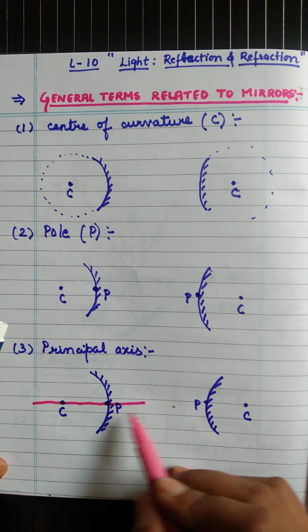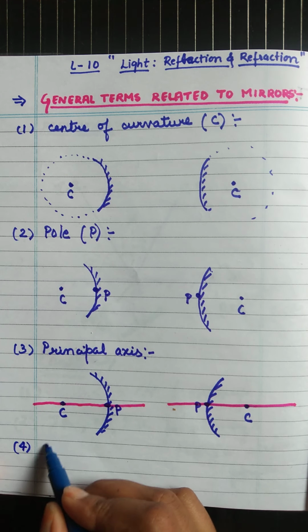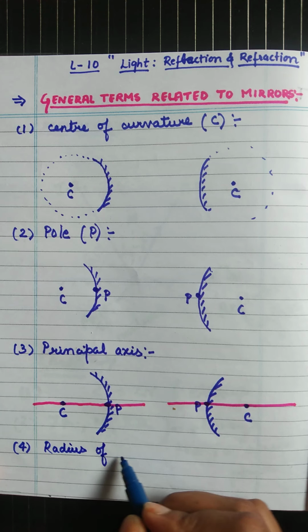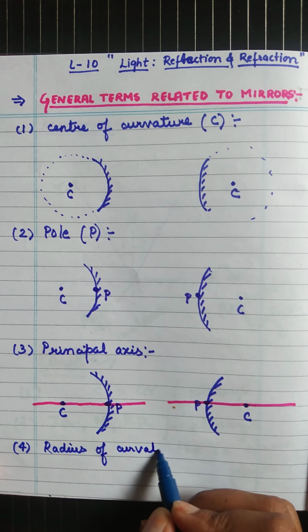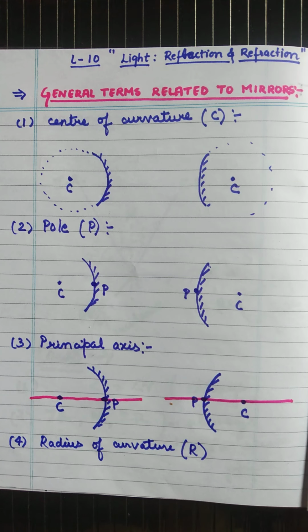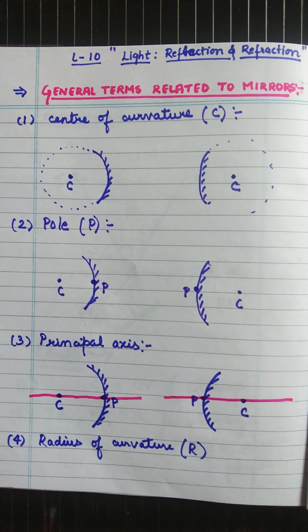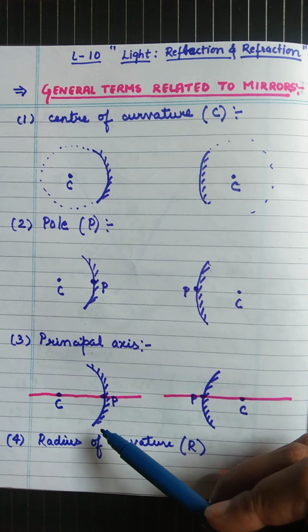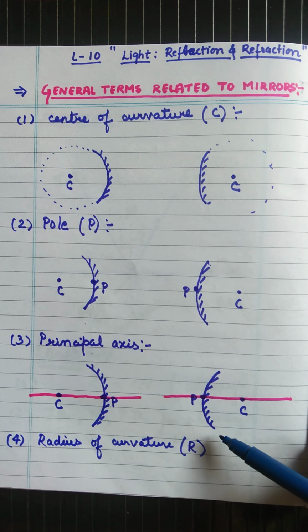Now the fourth one is the radius of curvature. So what is the radius of curvature? It is represented by capital R. Suppose this is the concave mirror and this is the convex mirror.